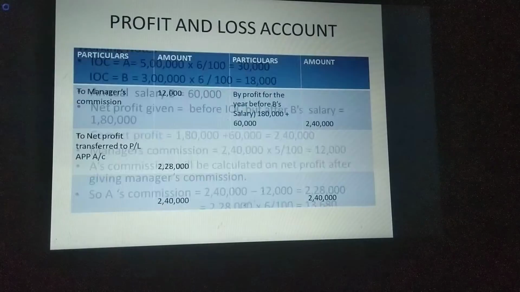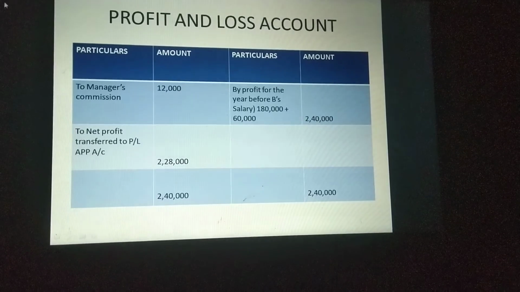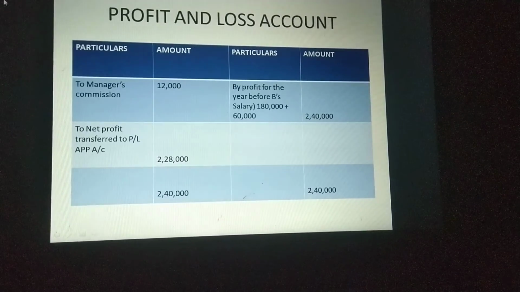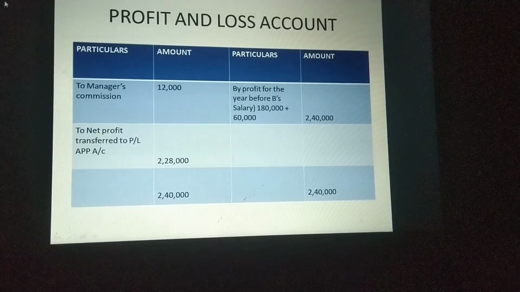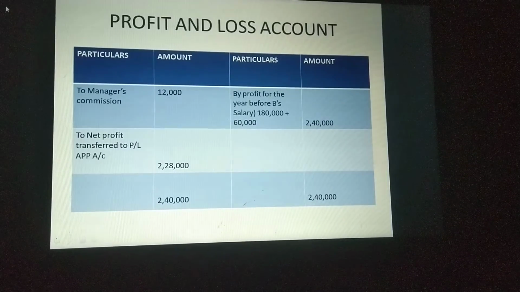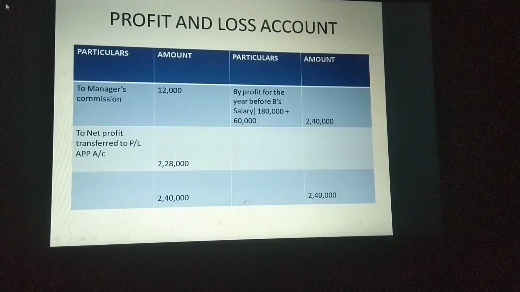Now next here we saw that manager's commission is a charge against item, and I told you already all charge against items will be written in the P&L account, means profit and loss account. So here we have to make a small profit and loss account, and we will be putting this manager's commission in profit and loss account to calculate the correct profit.